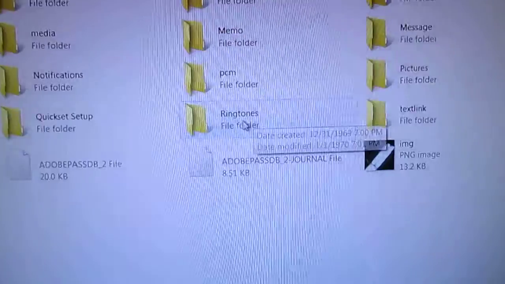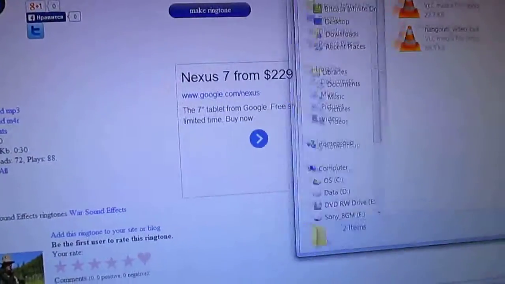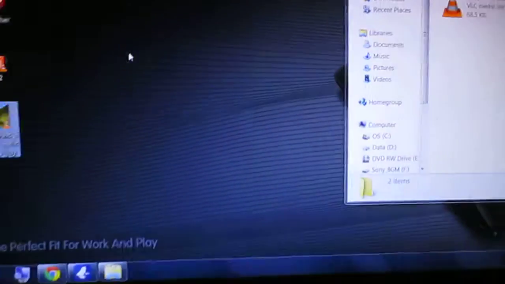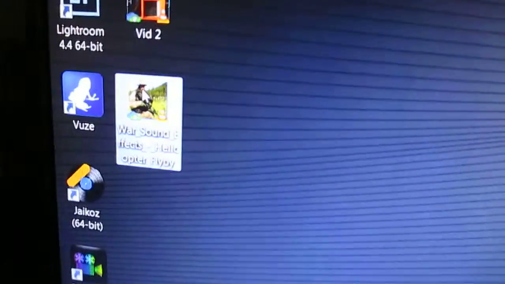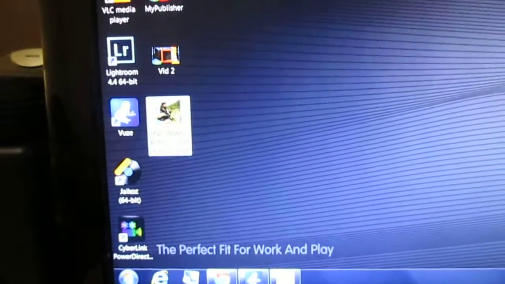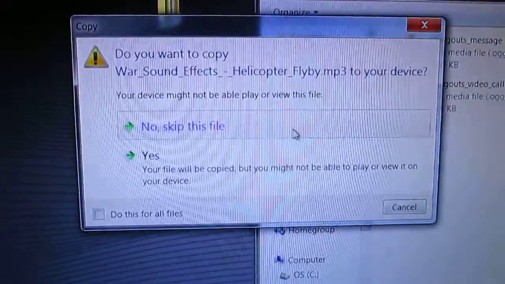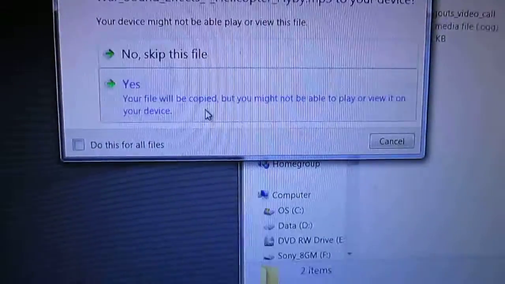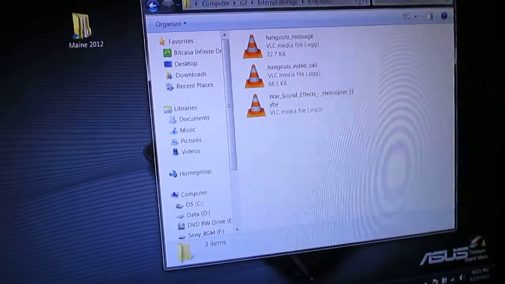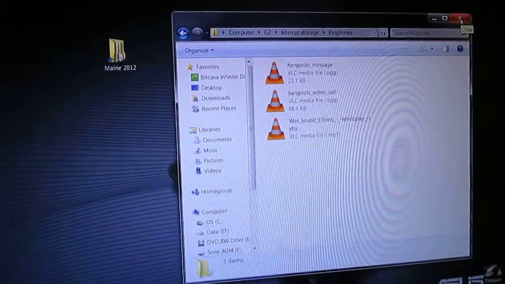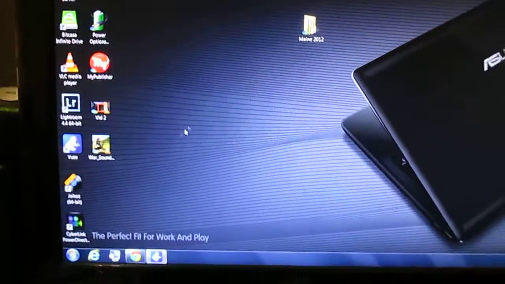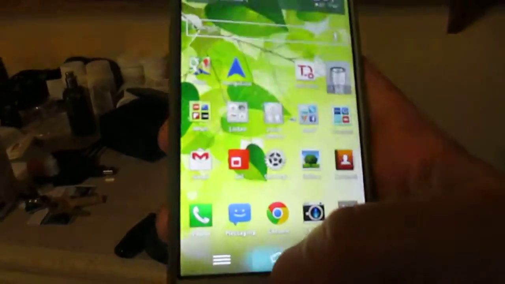Well, you know what? Let's just try putting it in the ringtones folder. So I downloaded this. It's War Sounds. Anyway, so I'm just dragging it into the ringtone box. It says your device may not be able to play or view this file. Yes, do it anyway. It always says that for me. And then just close it out. And then maybe we'll be able to see it in here.